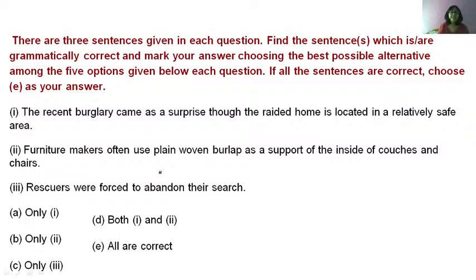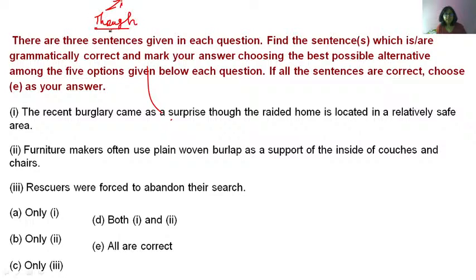Okay, fine. Let's see. The recent burglary came as a surprise, though the raided home is located in a relatively safe place. Now tell me, if the raided home is located in a relatively safe place. Acha. Before that, let me ask you the meaning of though.